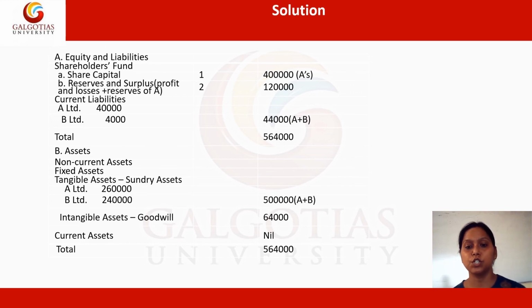So this is just a summation of the parent and the subsidiary. Now the next head is intangible assets. By the help of the working note we have already prepared, goodwill has been generated by the parent company by acquiring the subsidiary. This is with the amount of 64,000 rupees. As far as current assets are concerned, no current assets have been given in the separate balance sheets of this question. So we sum up both sides, the asset side as well as the liability side, at 5,64,000 rupees.